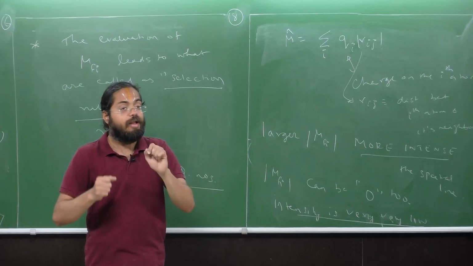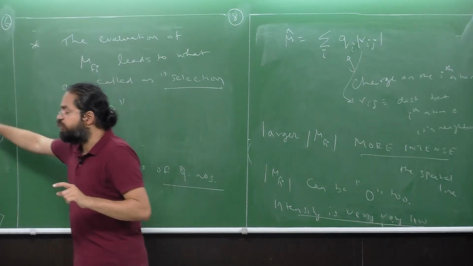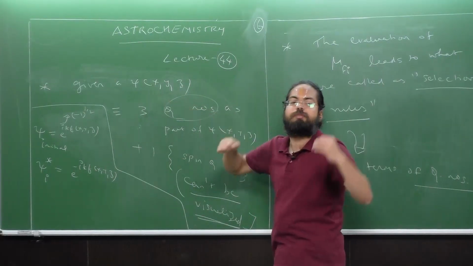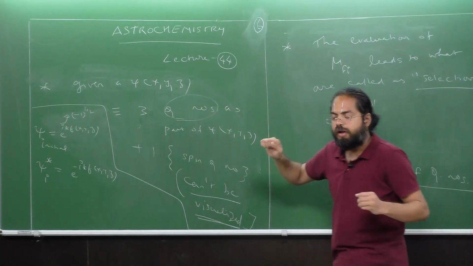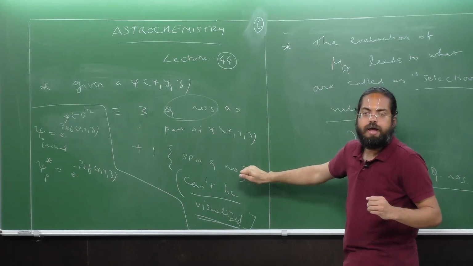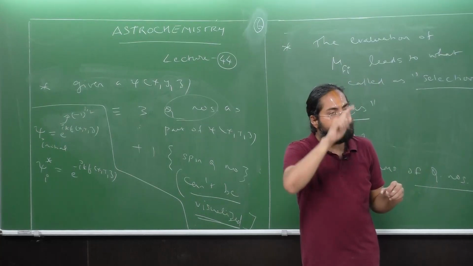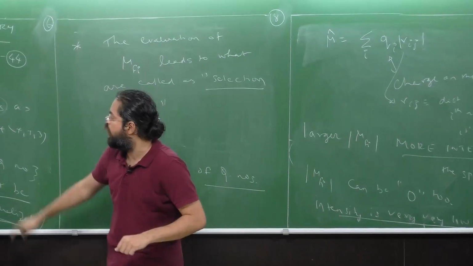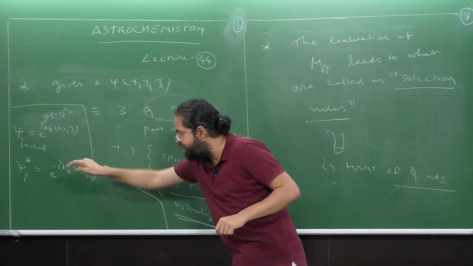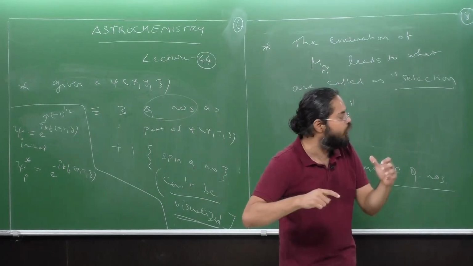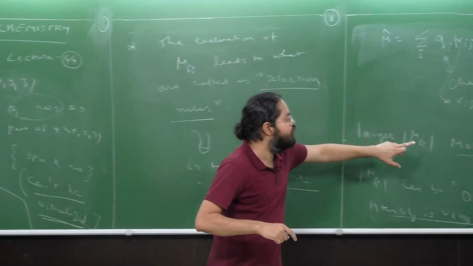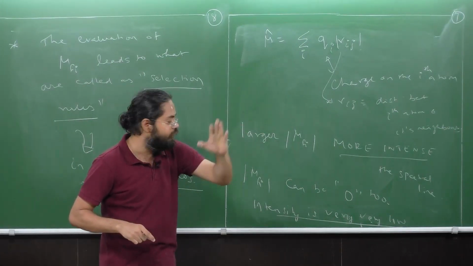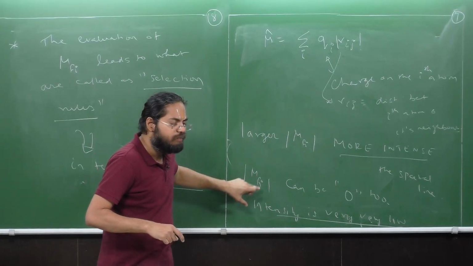Each of these wave functions could be associated with some quantum numbers: three quantum numbers as part of psi of xyz itself, which arise from the spatial part of the wave function, and one more, which is a spin quantum number. We also saw that in the integral there was a psi star, which is like taking a complex conjugation. By evaluating this integral, we could correlate with the intensity of the spectral line. The larger the magnitude of this mu Fy, the more intense the spectral line; if it is lesser, it is less intense.